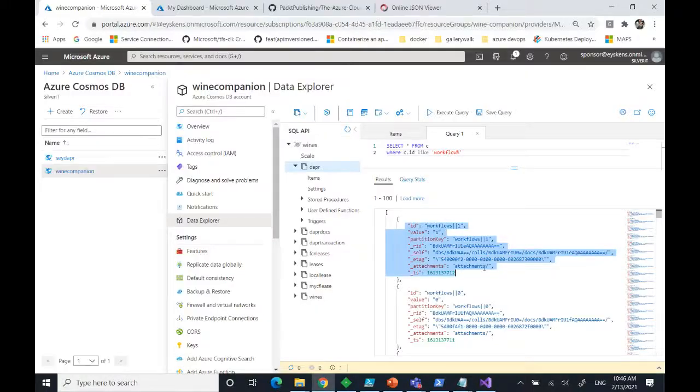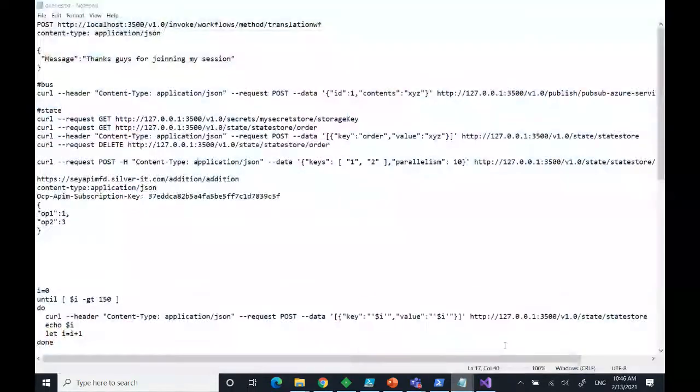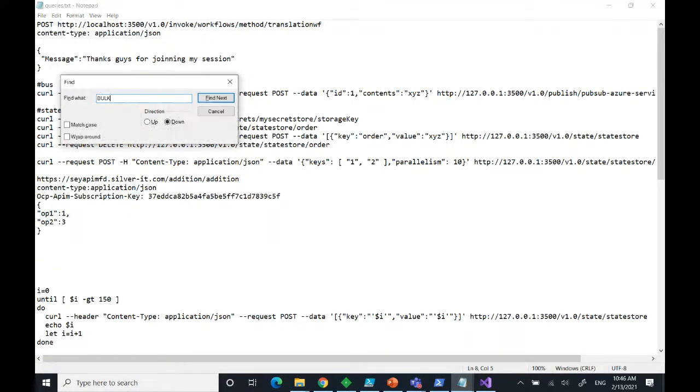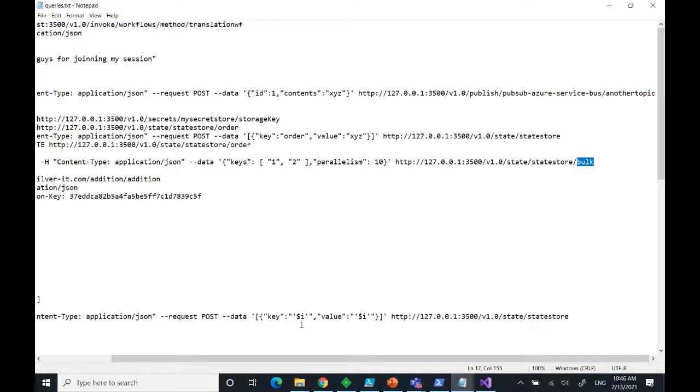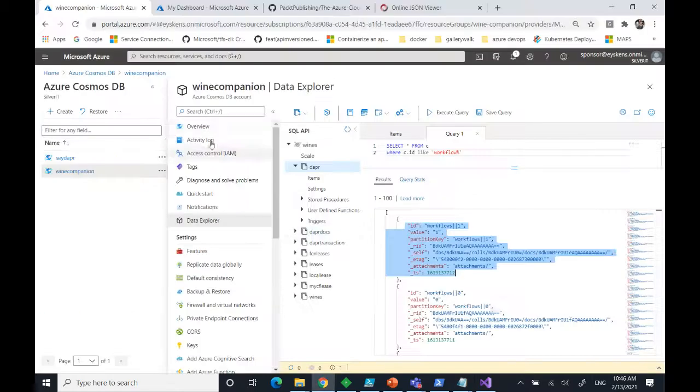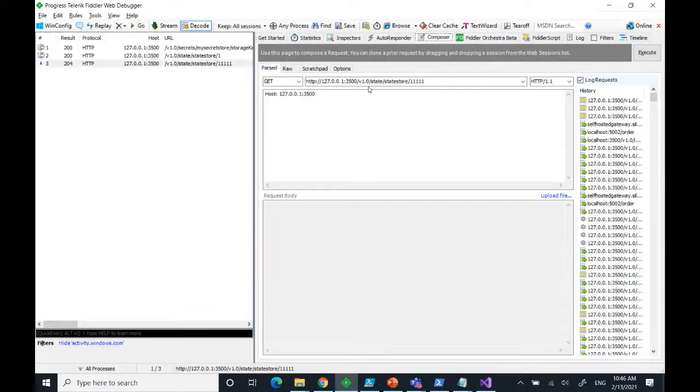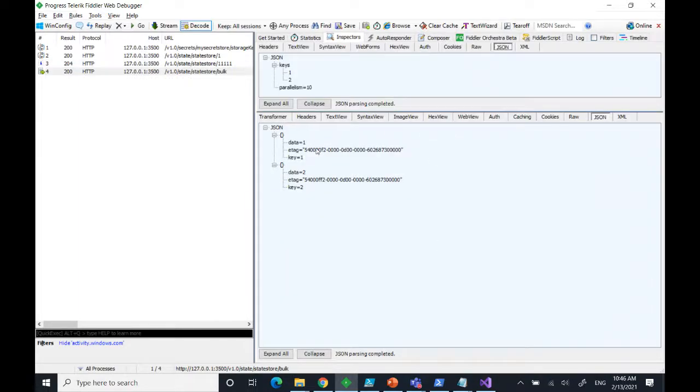Okay, so that's when you make a simple get of only one key, but they also have a bulk API. So you can add bulk, and you can retrieve multiple keys at once. So if I, for instance, take this guy and do a bulk, and I'll say that it's a bulk query. Sorry, I'll actually put it correctly here. Then I also need to do a content type JSON again. So it should return me 2 keys because I've asked for 2 keys, right?